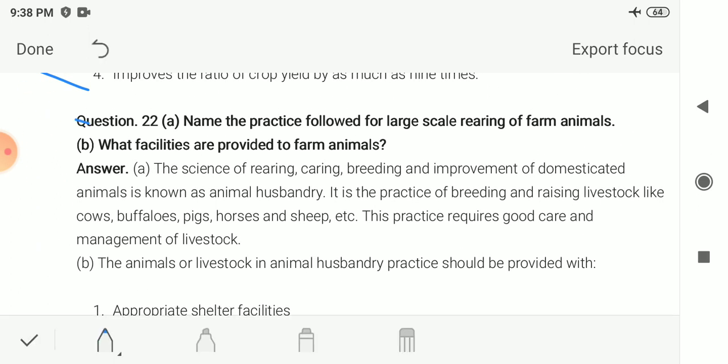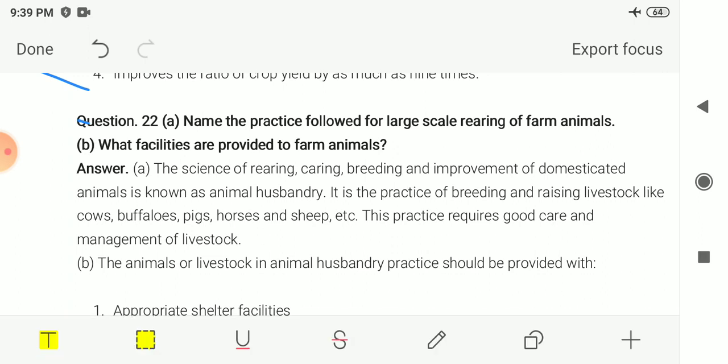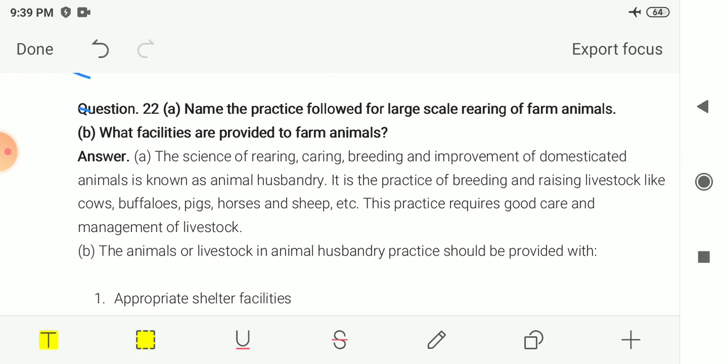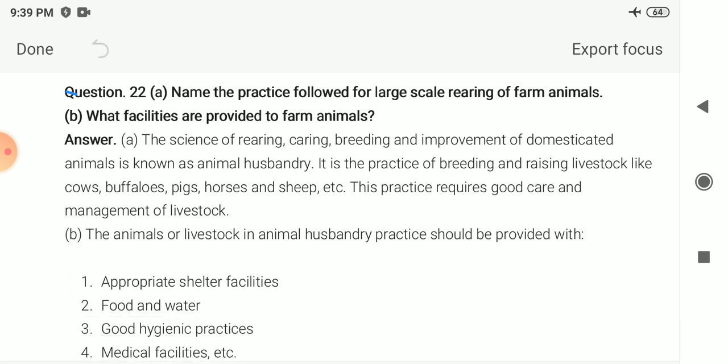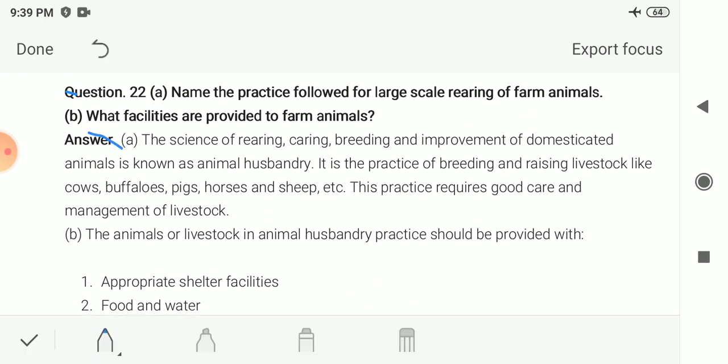In that, A: name the practice followed for large scale rearing of farm animals, and B: what facilities are provided to farm animals. So the answer to the first: the science of rearing, caring, breeding, that means producing the same kind of animal, and improvement of domesticated animals is known as animal husbandry.